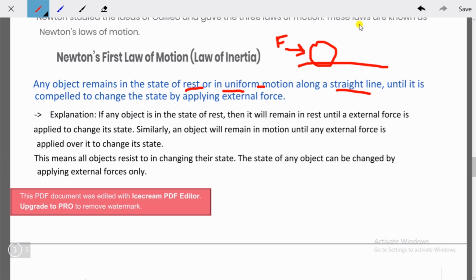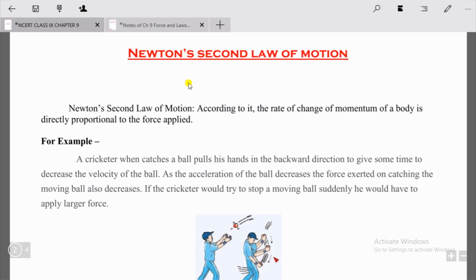So after time t, I'm denoting time with t, what will be its motion? We know it will be in motion, but how much the motion will be, this will be given by the second law of motion. So let's see how it goes. Students, Newton's second law of motion, let's see the statement first.